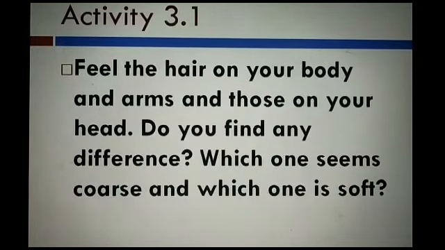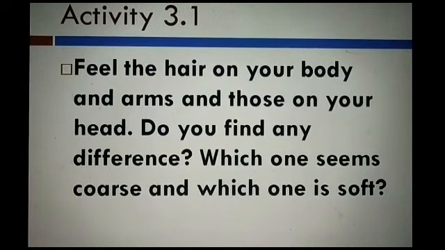Okay. Now, this is the first activity of chapter 3, activity 3.1. Feel the hair on your body and arms and those on your head. Do you find any difference? Which one seems coarse and which one is soft? Student, when you touch your arms, the hair present on your arms is very soft. And when you touch your head, the hair on your head is coarse, that means rough.